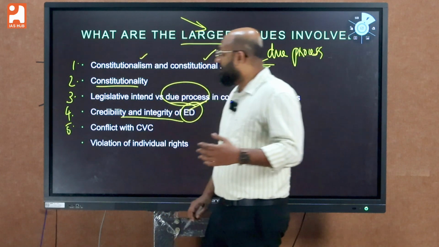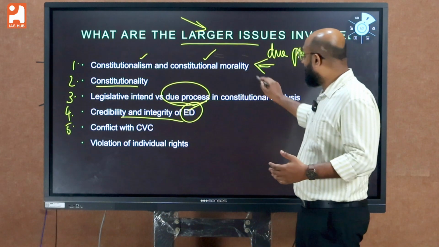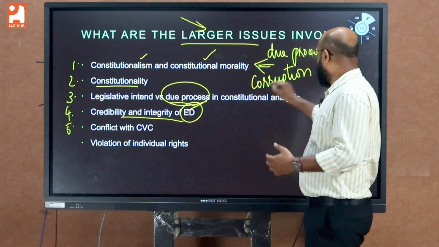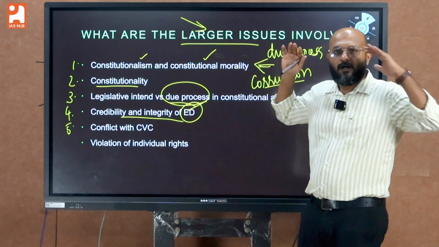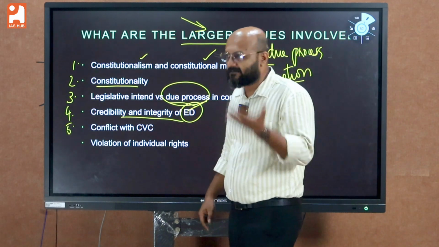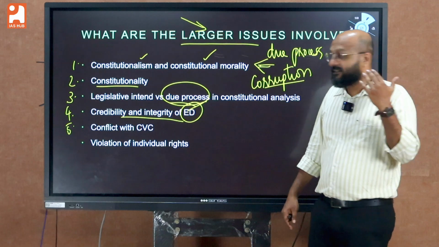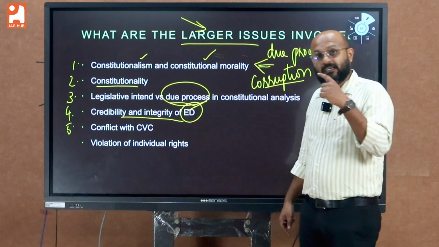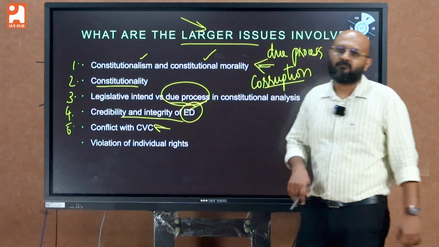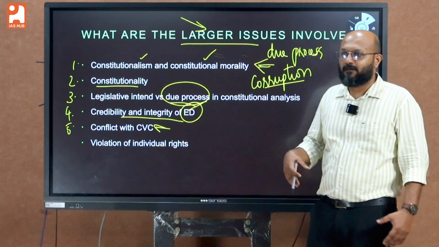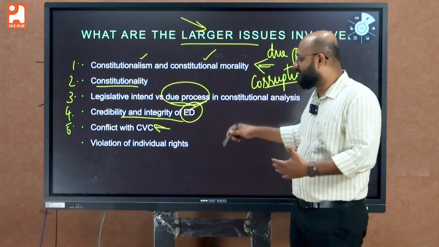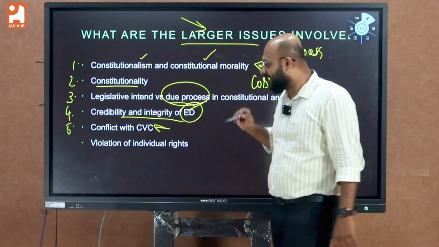And the fifth thing, now ED is actually handling corruption cases as well. The PMLA Act was supposed to target organized crime and narcotic business, but ED is now involved in corruption cases as well. Then what is the role of CVC? If there is a conflict of interest, there is a conflict of functions with CVC. So that is actually a larger issue.